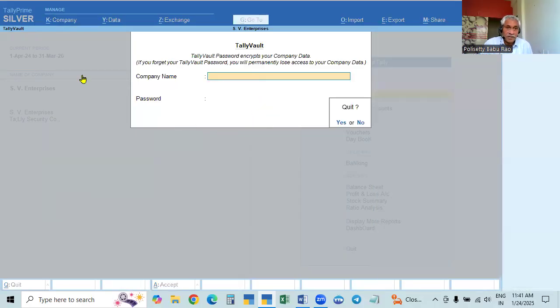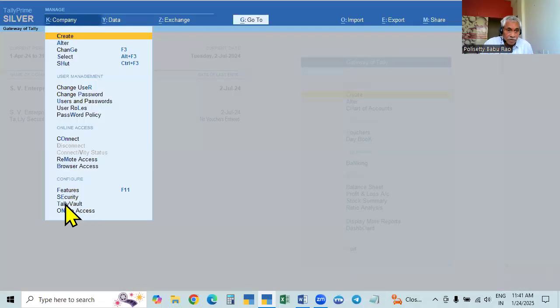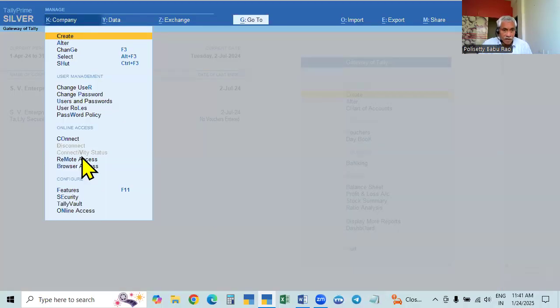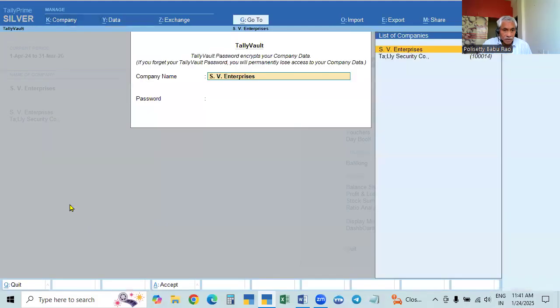We have to do it in the Company menu and the Tally Vault button. In the case of an existing company, that is creation, change or delete. If you want to create a new one also, you can go to Tally Vault, give the password and again give the password. It will create the Tally Vault password.